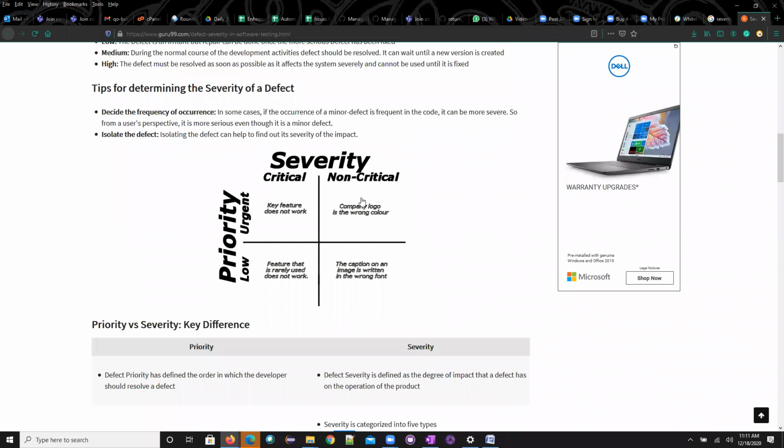But the problem is not about whether the tester is doing it right, or whether the developer is doing it right. The problem is whether the bug is fixed immediately or not, based upon the priority and the severity.